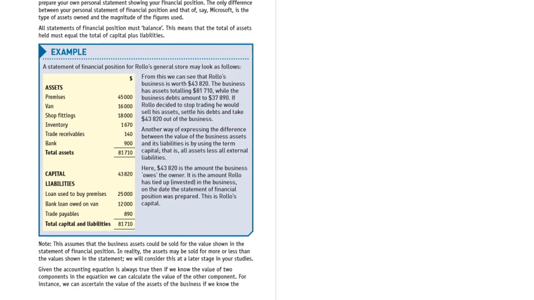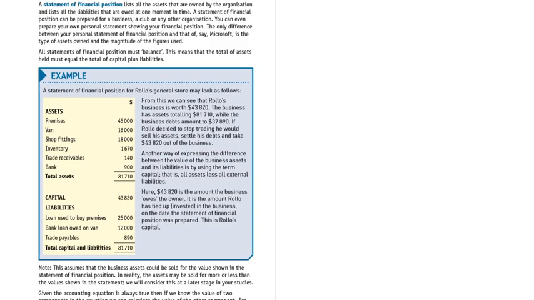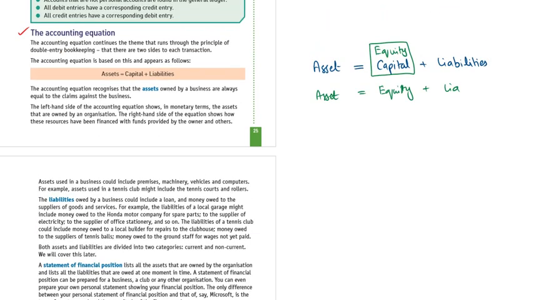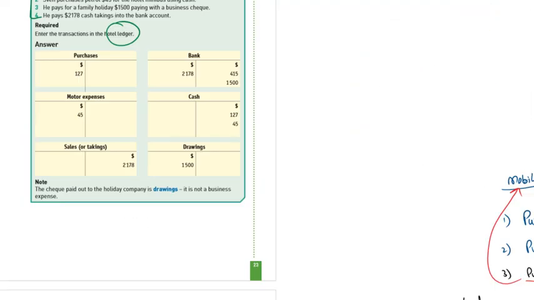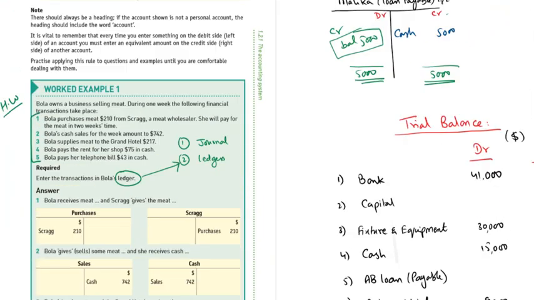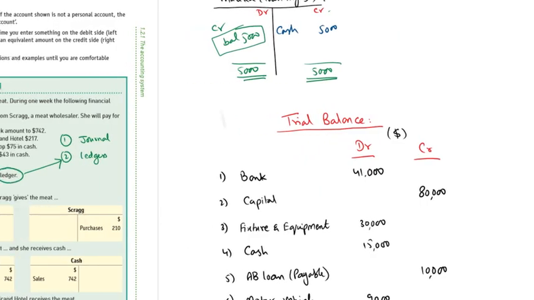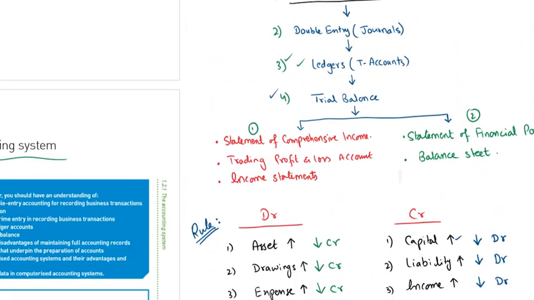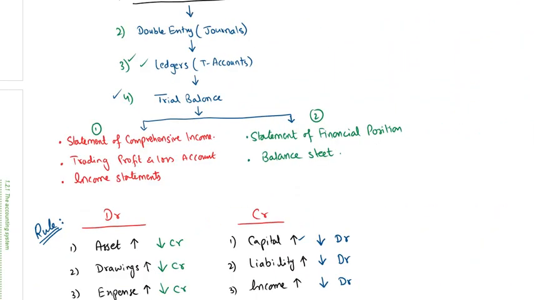Now what is the format of assets? I will share the comprehensive format with you: what the assets are, what the liability and capital are, etc. As you know, the asset, equity, and liability in the accounting equation are related to the statement of financial position, that is the balance sheet.